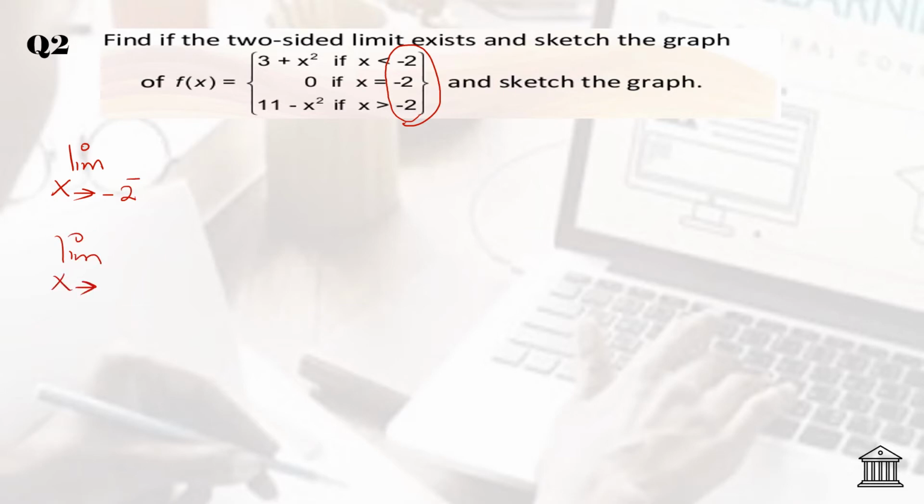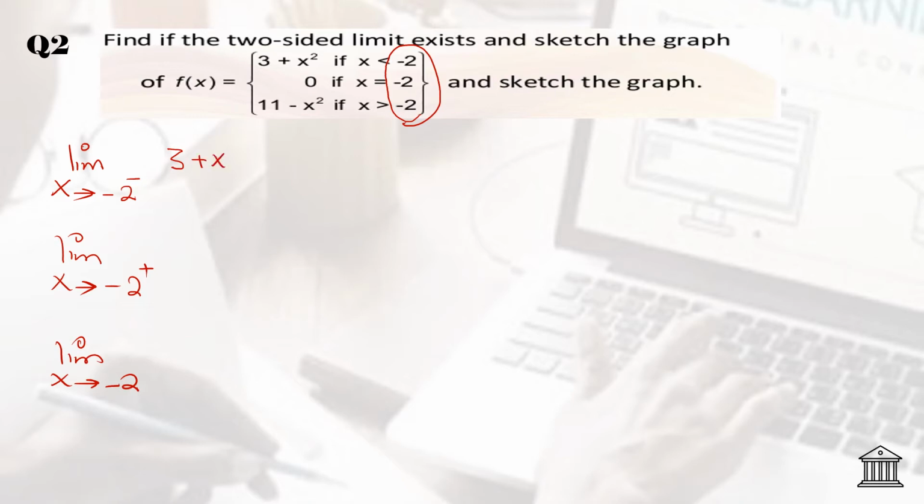Also, you have to collect the data what it will be equals to when the limit is coming from the right hand side and the limit x approaches to negative 2 from both sides. So negative 2 from the left side means you have to write the equation where all the x values are less than negative 2.